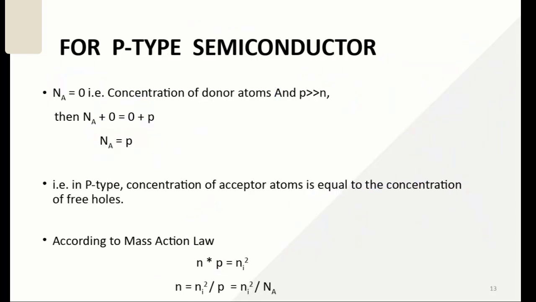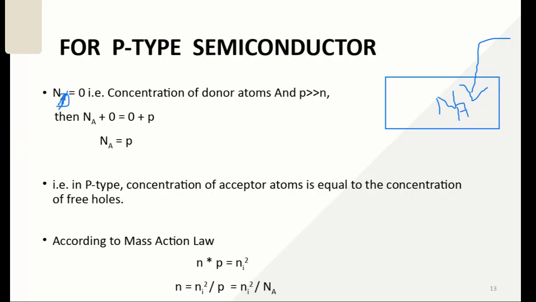In case of p-type semiconductor, which impurity do we add? We are adding acceptor impurity. So Nd equals 0 in the law of electrical neutrality equation. In this case, P is greater than N, so you can ignore N as compared to P. When you are ignoring N as compared to P, you will get Na equal to P in case of p-type semiconductor, and earlier it was Nd equal to N. Now it is Na equal to P.